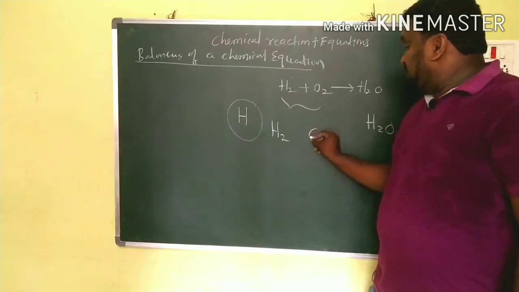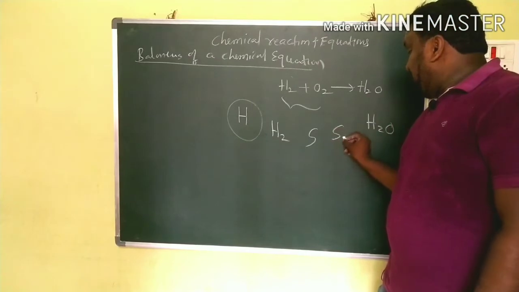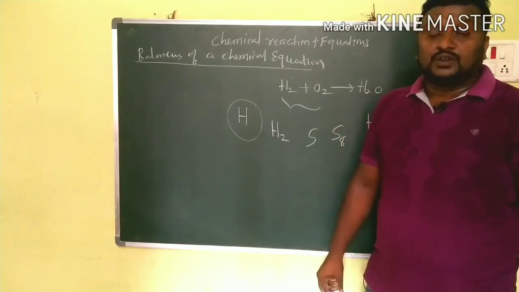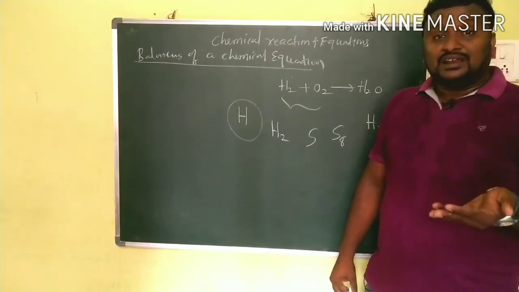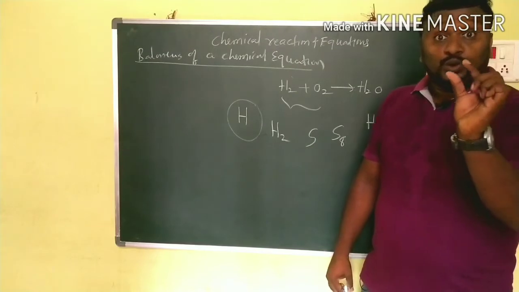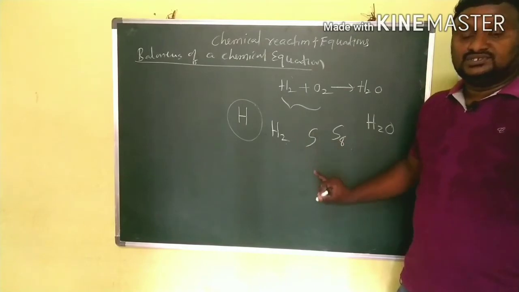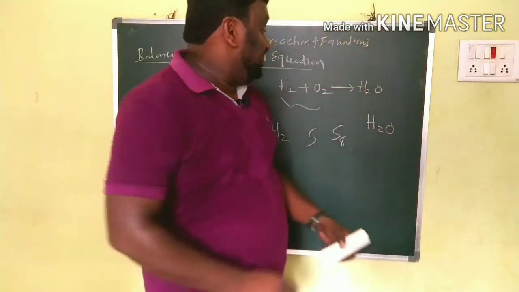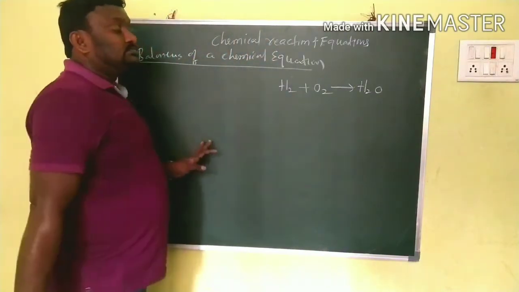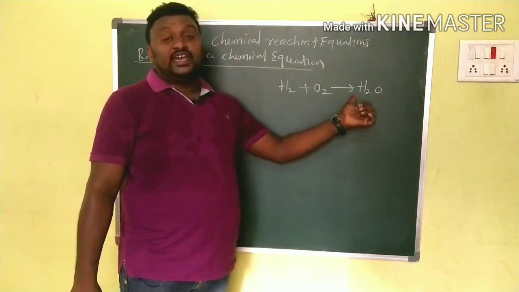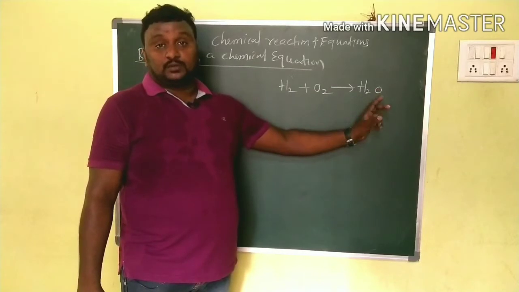Now here I am writing S, sulfur, 1 atom. S8 is the sulfur molecule, and it consists of 8 atoms. So while balancing a chemical equation, we never change the subscripts. Clear, children? First we have to check the equation: H2 plus O2 gives H2O. Hydrogen, oxygen, and what do you get? Hydrogen molecule.